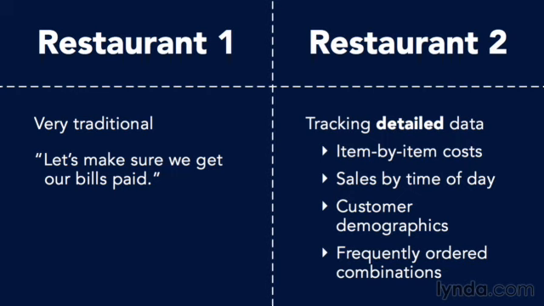Meanwhile, the poor person trying to run restaurant number 1 across the street, all their internal accounting system tells them is how much they're supposed to pay their employees this week and how much they're supposed to pay for their supplies when they receive them. That's all they know. Who's going to win in the long term in this competition between soup and salad restaurant number 1 and soup and salad restaurant number 2? The one with the better internal managerial accounting system. Good managerial accounting can be a competitive tool.